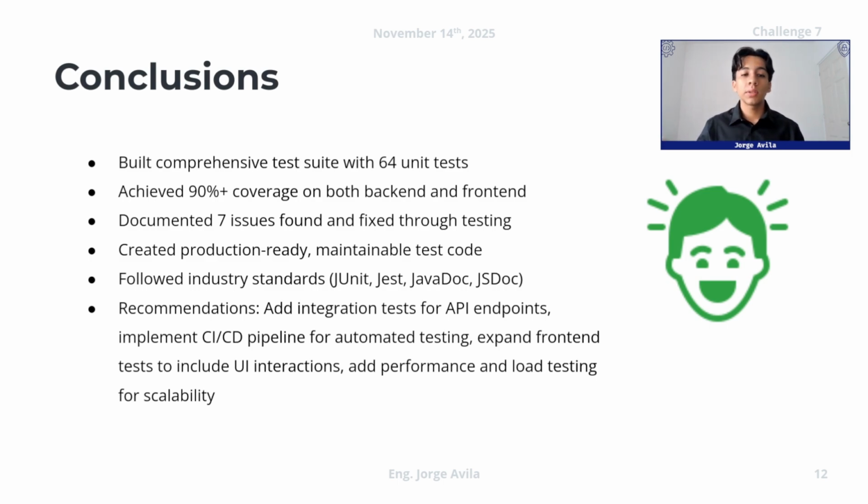First, add integration tests for API endpoints, implement a CI and CD pipeline for automated testing, expand front-end tests to include UI interactions and UI validations, and also add performance and flow testing for scalability.